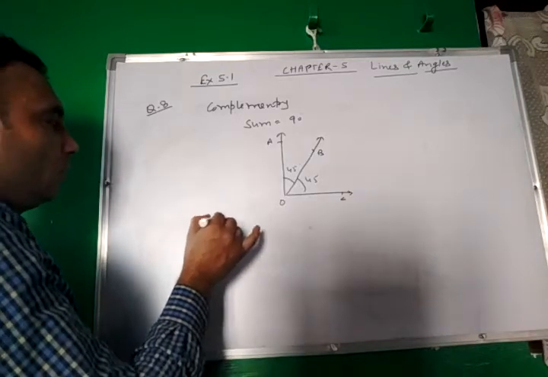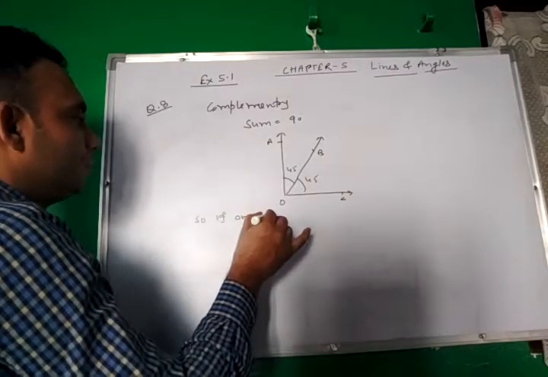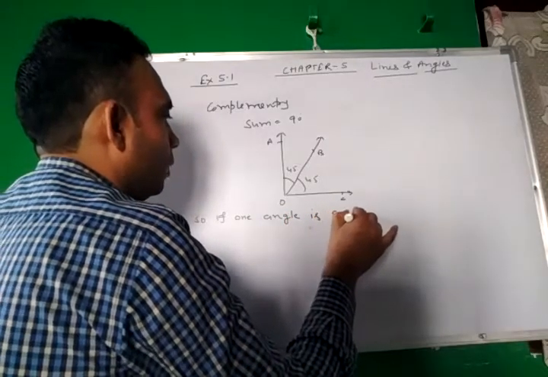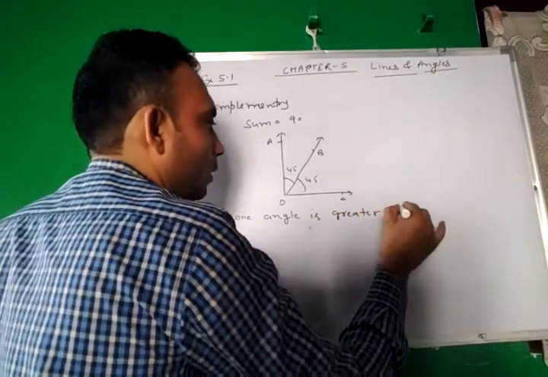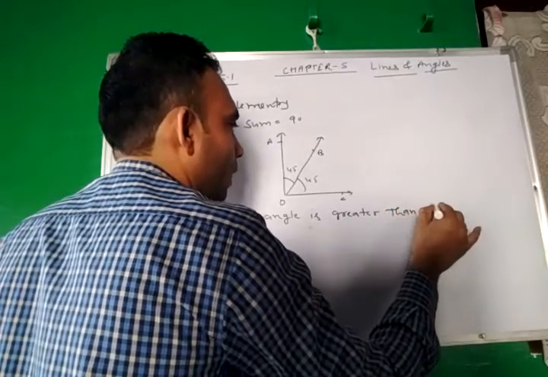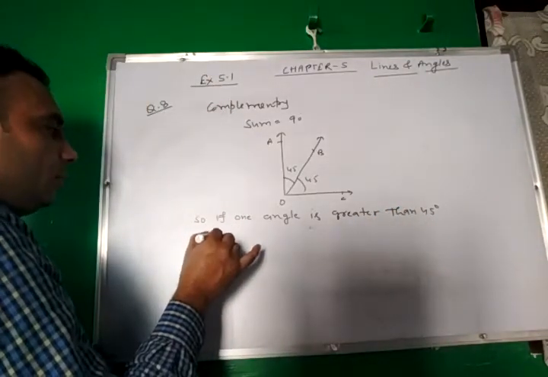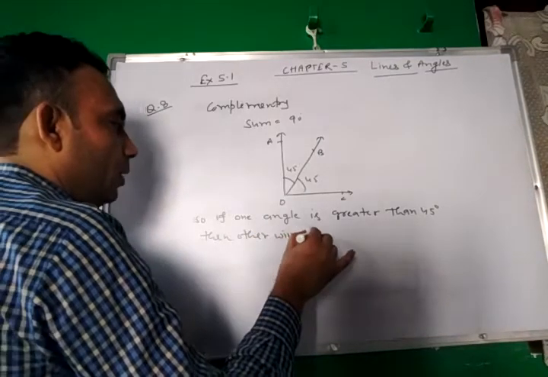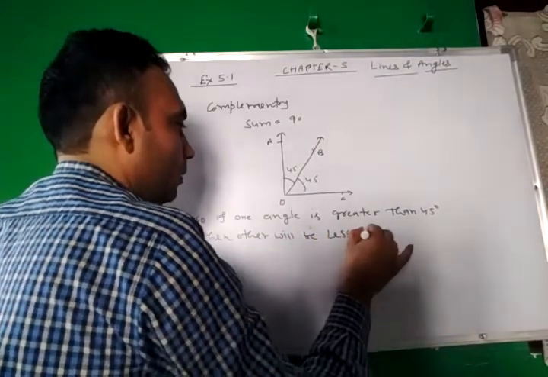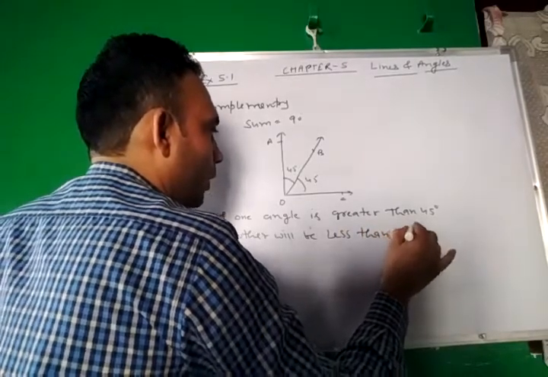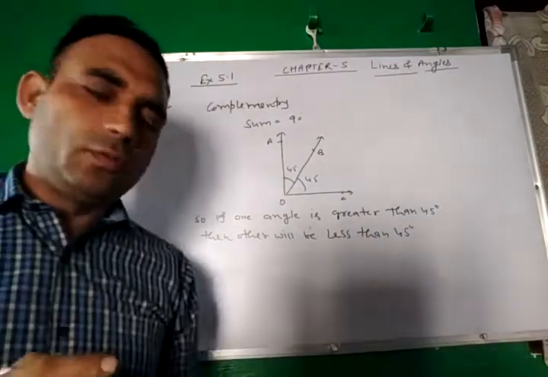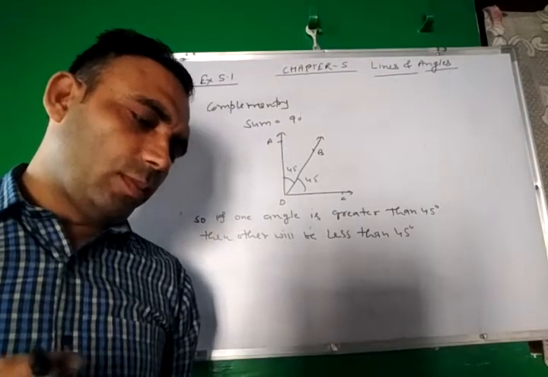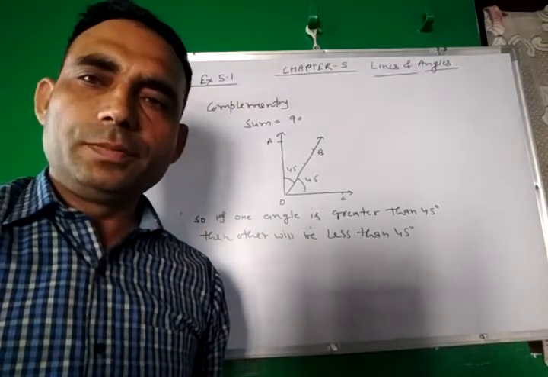So if two angles are complementary and one is greater than 45, then the other will be less than 45 degrees.